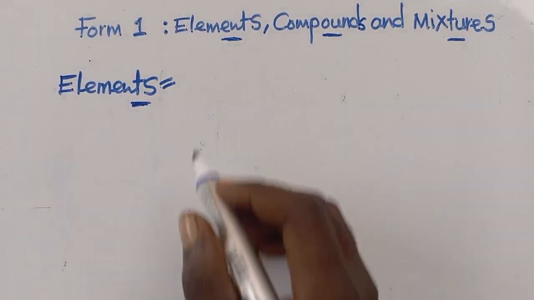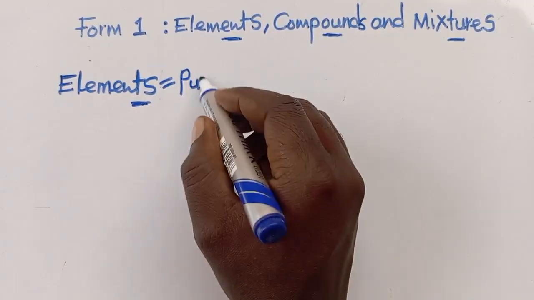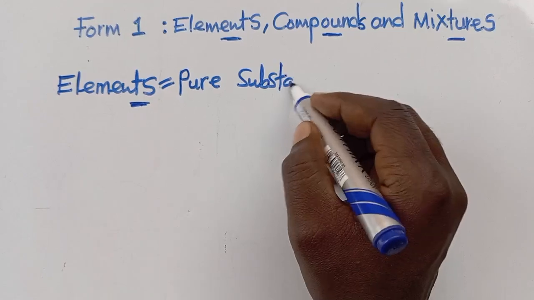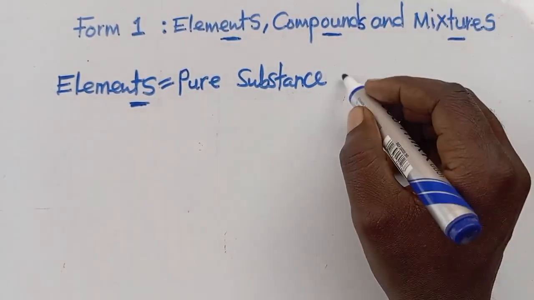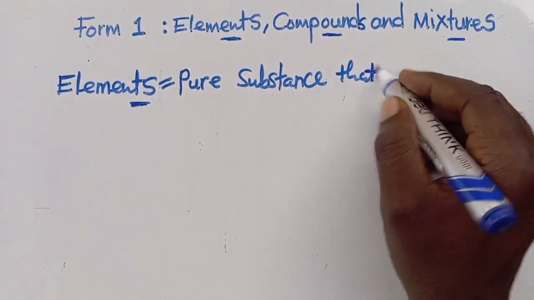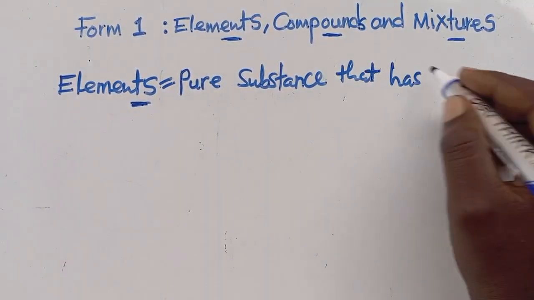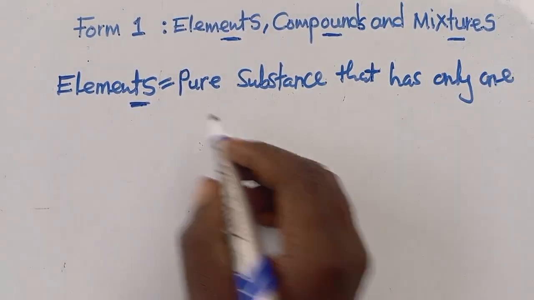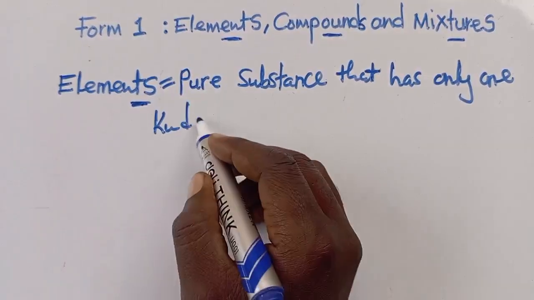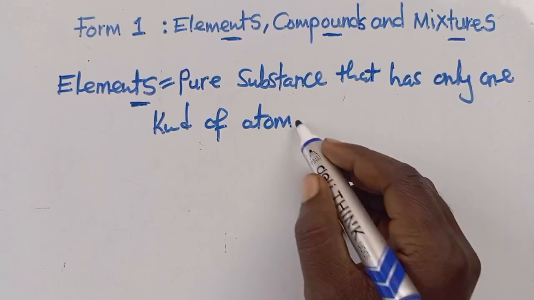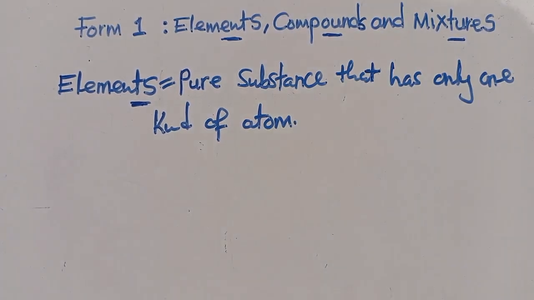You need to understand that an element is a pure substance. So we are talking about a pure substance that has only one kind of atom. We don't only end here.